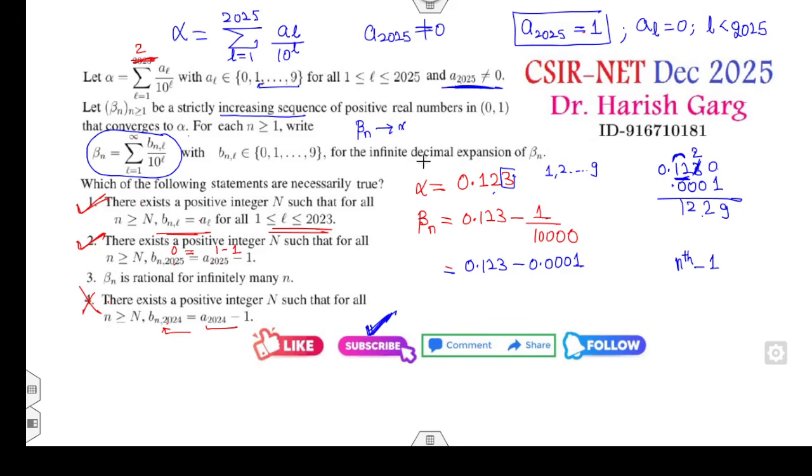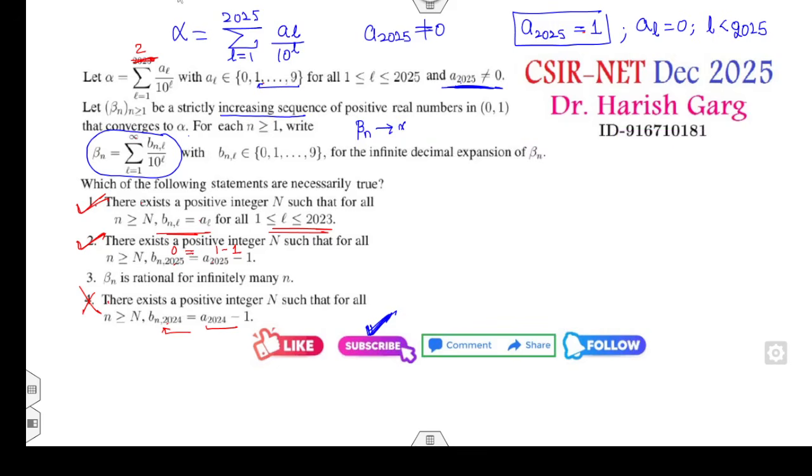Clear. Now in other words, what is the meaning of alpha n converging to alpha? That means the difference must be less than epsilon. But you can see alpha is a 0 point something series, and beta is also a 0 point something series, and by using numerical analysis, what can you say? They are my digits.